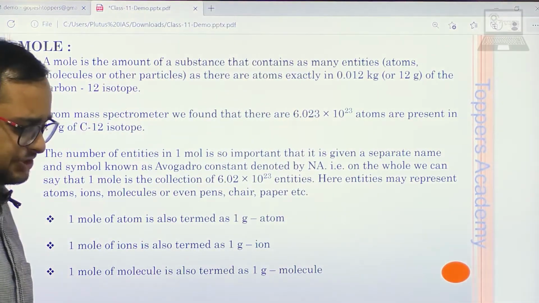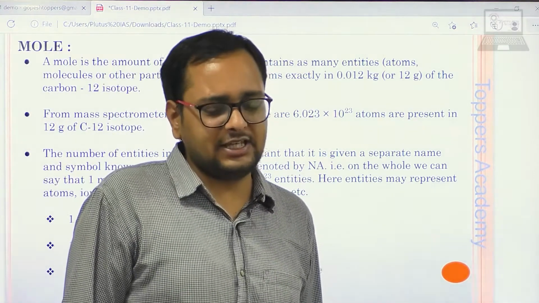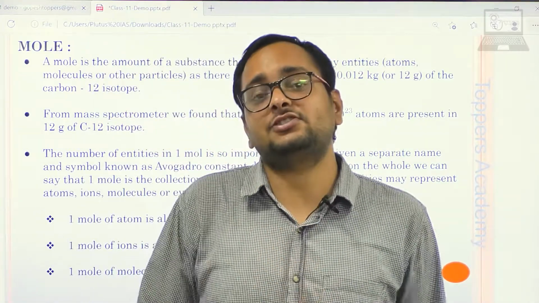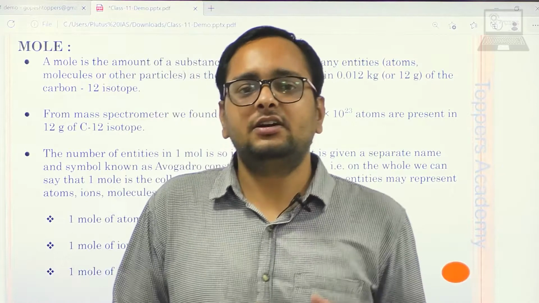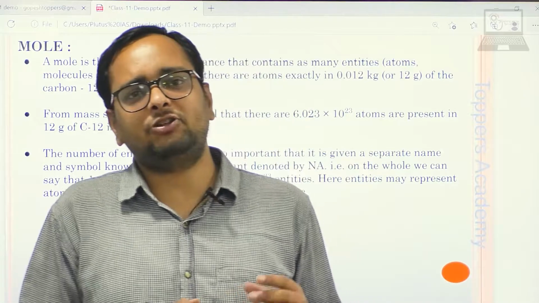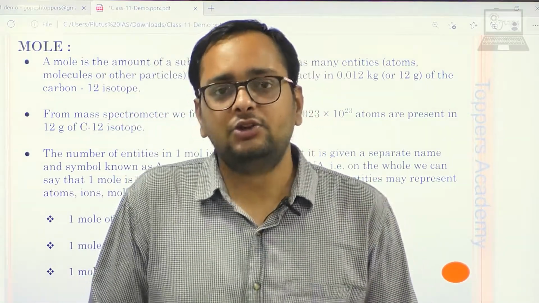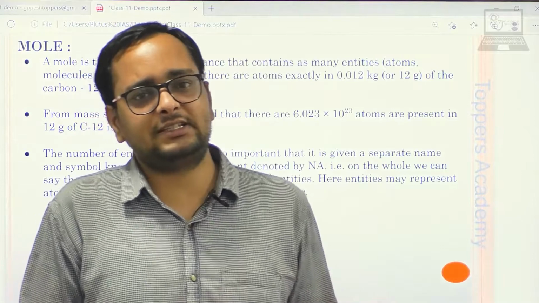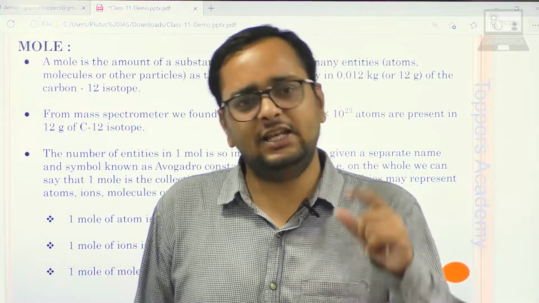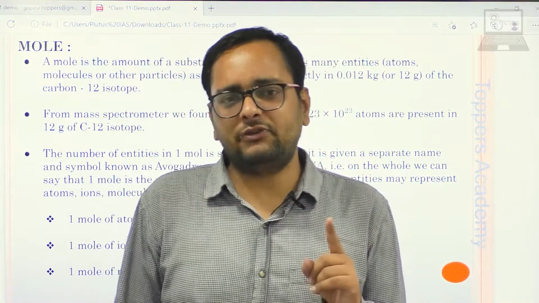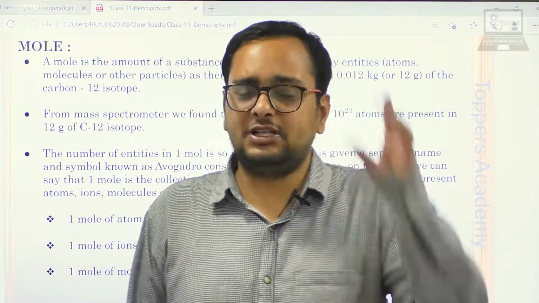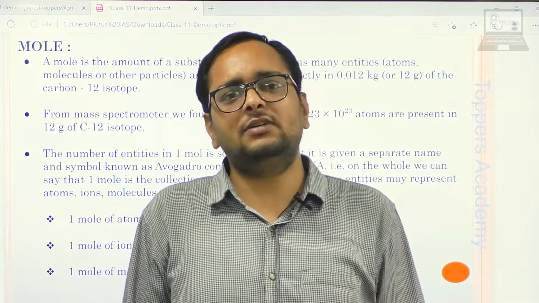Now if I go to the market and ask, give me 1 mole of banana, does it make sense? No, it doesn't, because one mole, as we have already seen, is 6.023 into 10 to the power 23 units, which is a very big number. You can't buy your regular stuff like this. If you go to the market and ask for 1 dozen or 2 dozen pencils, it makes sense. But if you ask for 1 dozen of carbon or 1 dozen of nitrogen, it doesn't make sense. You have to use the term mole.